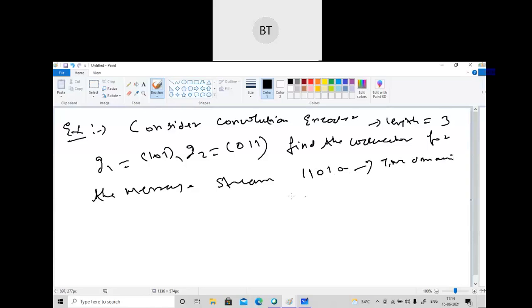Please solve it, those who have not solved, because if you do not solve now, after some time you will find it very difficult and tough to deal with. Please solve it and tell me the answer quickly, because it is very simple. Two generator matrices are given to you. 2 bit shifting will be done. Please solve it and tell me what answer you are getting. You have 2 or 3 minutes, I think 2 minutes for the time domain and 2 minutes for the transfer domain. So 4 minutes you have. Try to solve it and verify it.